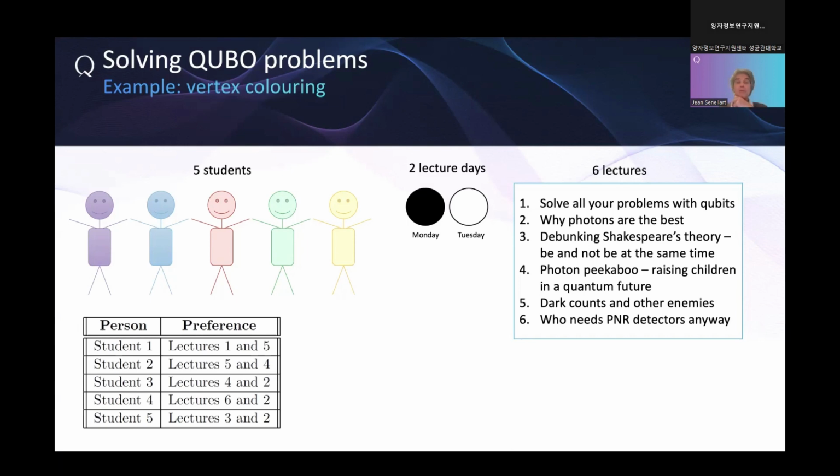The optimization problem is how we can define which lecture is on which day. The problem is for the course coordinator to define which lecture goes on which day. So here we can identify that the lecture days are binary variables. It can be either Monday or Tuesday, so it's 0 or 1. So that is where we have our binary variables.